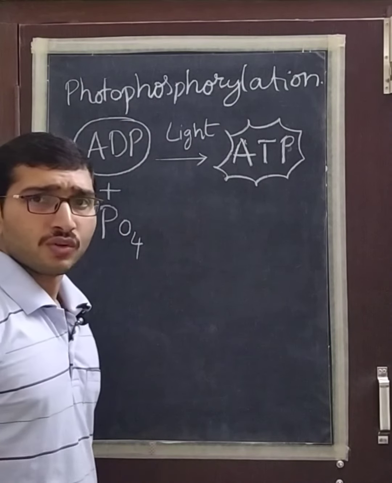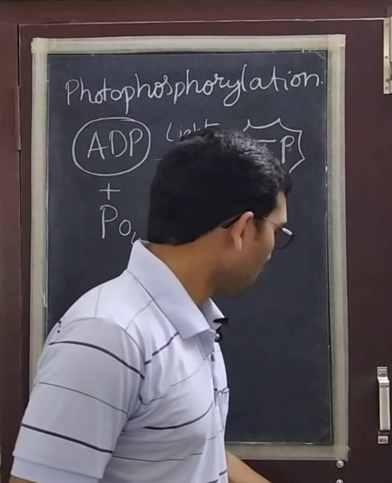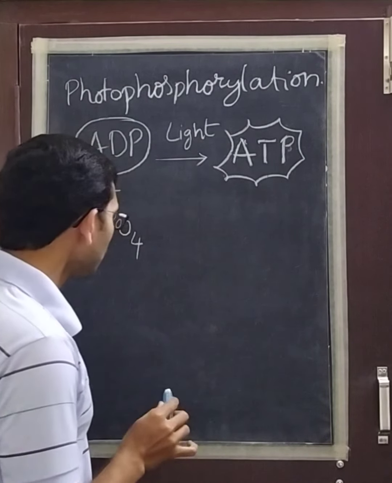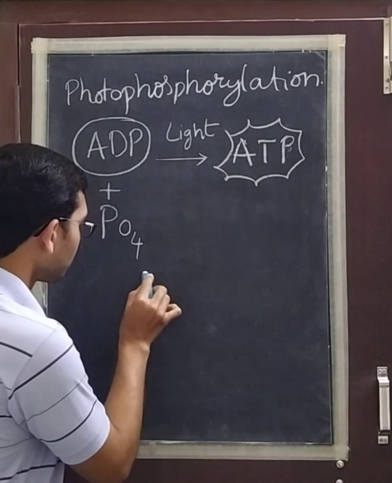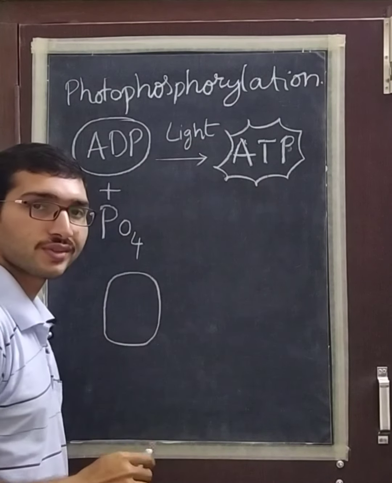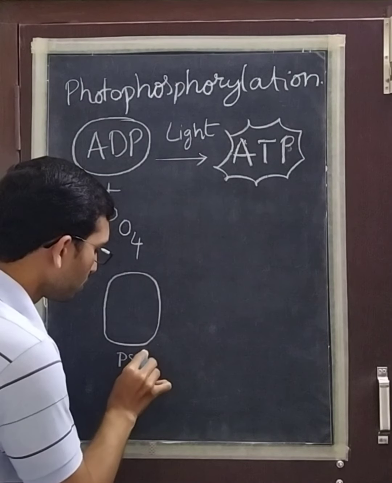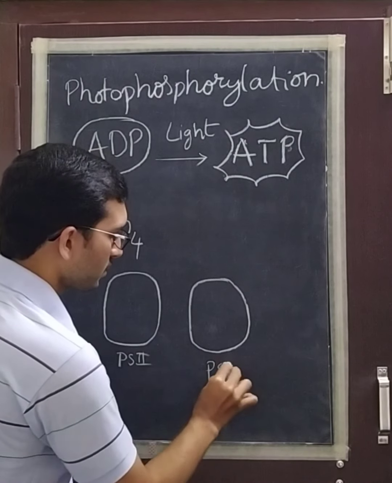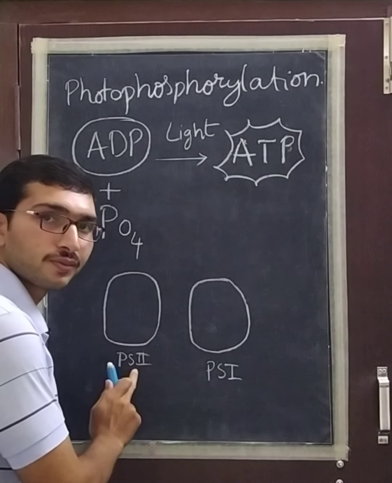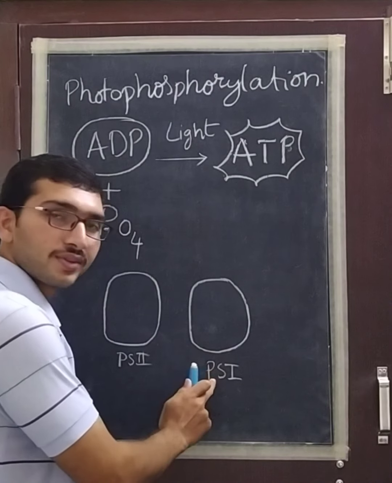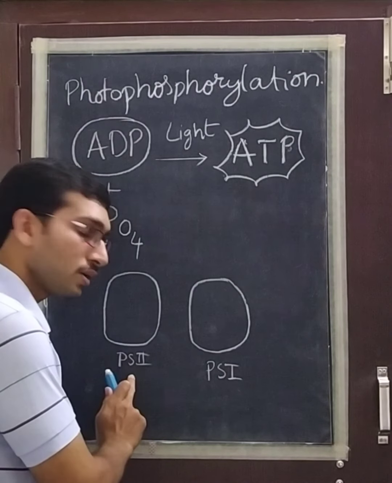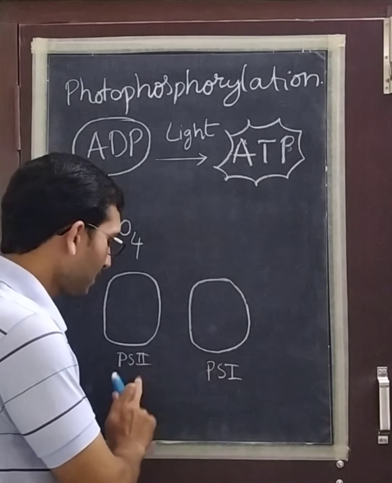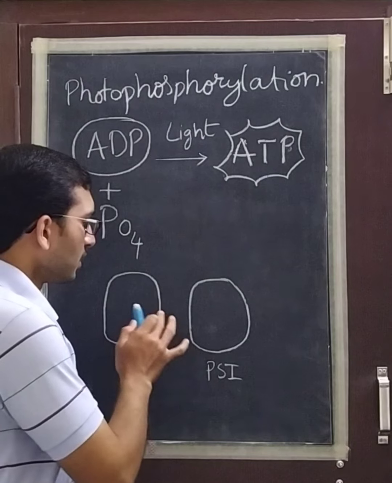Now, when there is light, in the presence of two photosystems, that is photosystem 2 and photosystem 1, photosystem 2 will be first and photosystem 1 will be later.